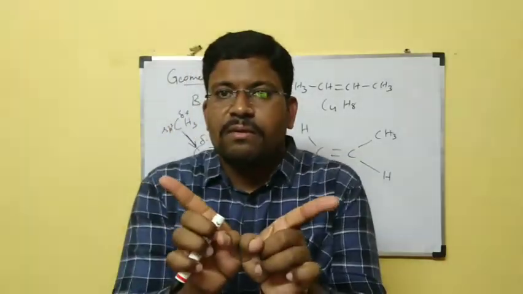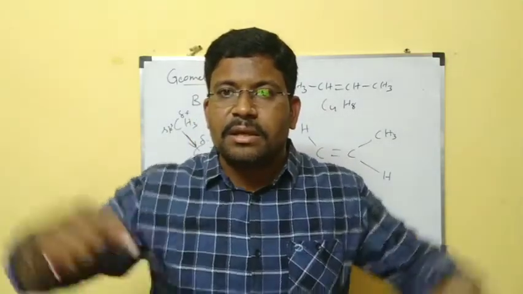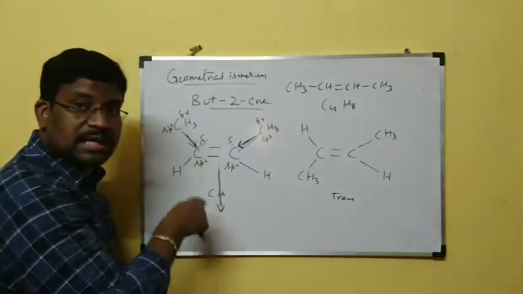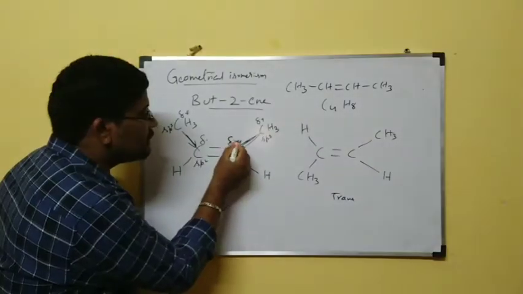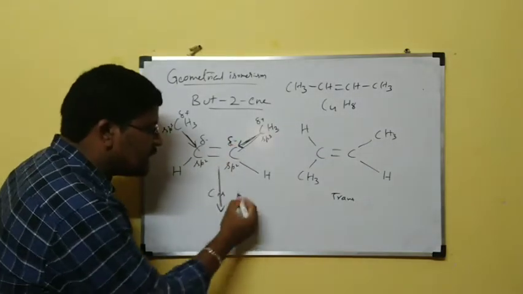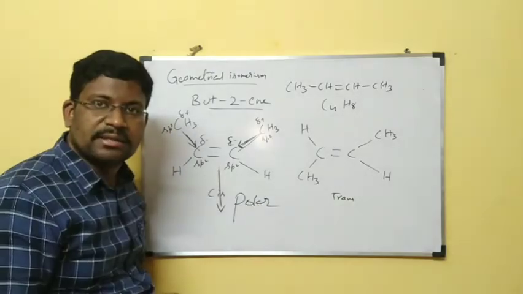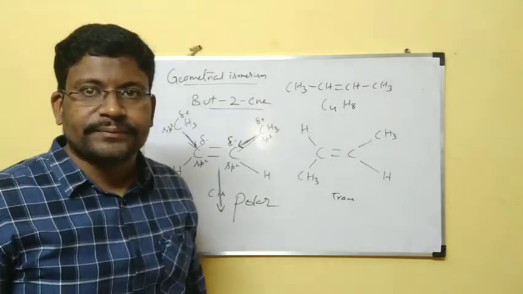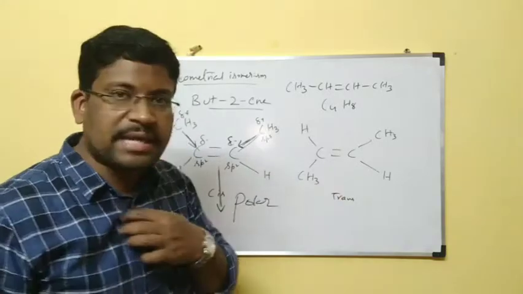So when two forces are like this, the resultant will be in the downward direction. That resultant is because of delta negative only, so it is polar. This is not cancelled. So this molecule is polar, meaning some charge is present.